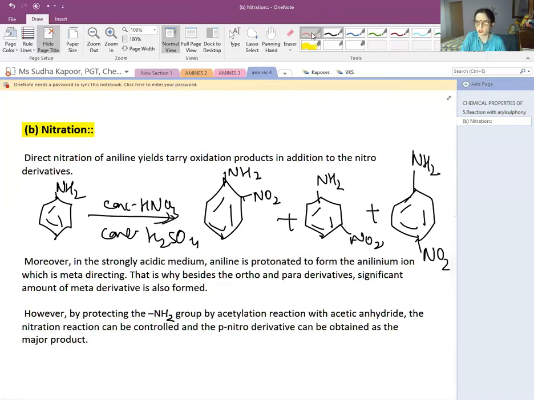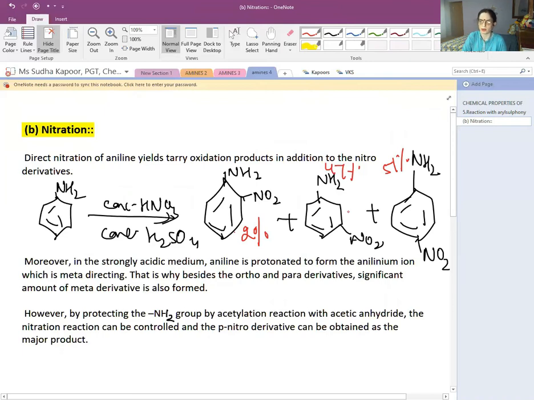Now you can see there is a lot of difference in the amount they are formed. When we are talking about the para, it is 51%. When we are talking about the meta, it is 47%. And what about the ortho position? It is only a very small amount, that is 2%. So usually we know that a compound is either ortho, para or meta directing. But in case of aniline, all three products are obtained, that is ortho, meta and para.